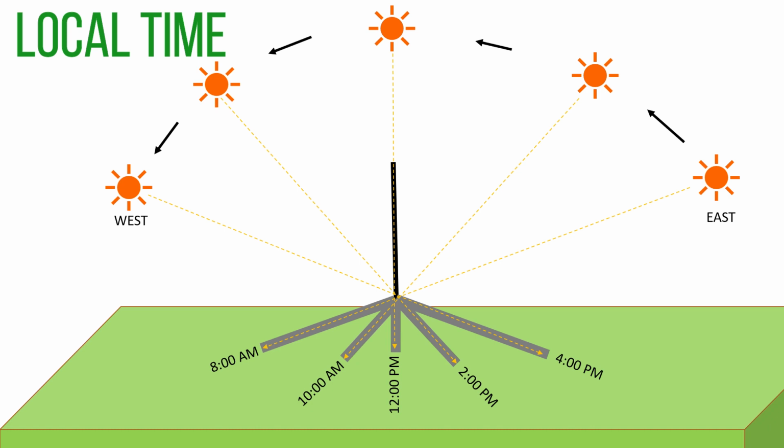But as we know, there is a difference of local time in two places of one country. Even there will be a difference in local time between two longitudes, that is of 4 minutes.